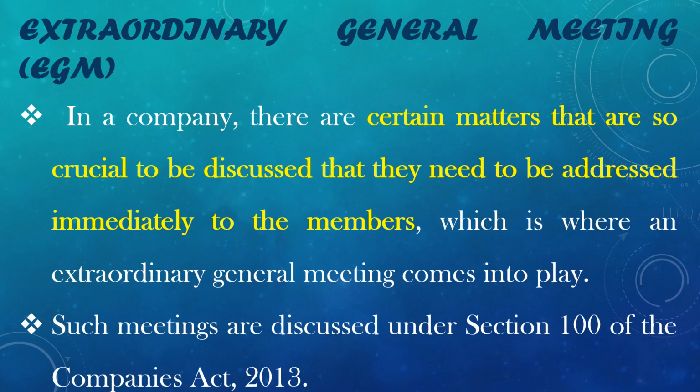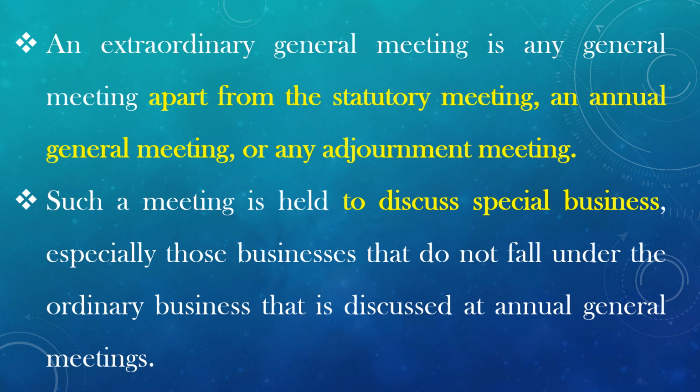Extraordinary general meeting. In a company, there are certain matters that are so crucial that they need to be addressed immediately by the members, which is where an extraordinary general meeting comes into play. Such meetings are covered under Section 100 of the Companies Act 2013. An extraordinary general meeting is any general meeting apart from the statutory meeting, an annual general meeting or any adjournment meeting. Such a meeting is held to discuss special business, especially those businesses that do not fall under the ordinary business that is discussed at an annual general meeting.